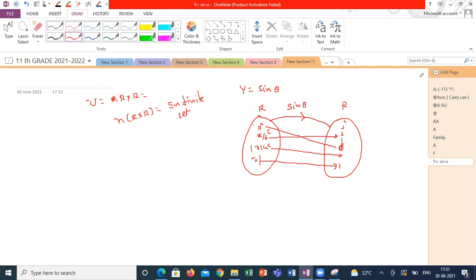So if I'm taking this relation, I will get some ordered pairs here. What are the ordered pairs I'm getting? 0, 0.